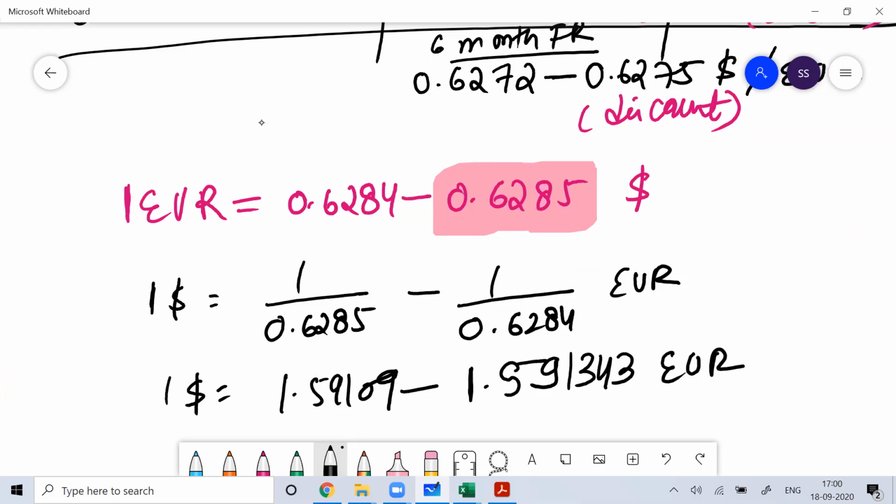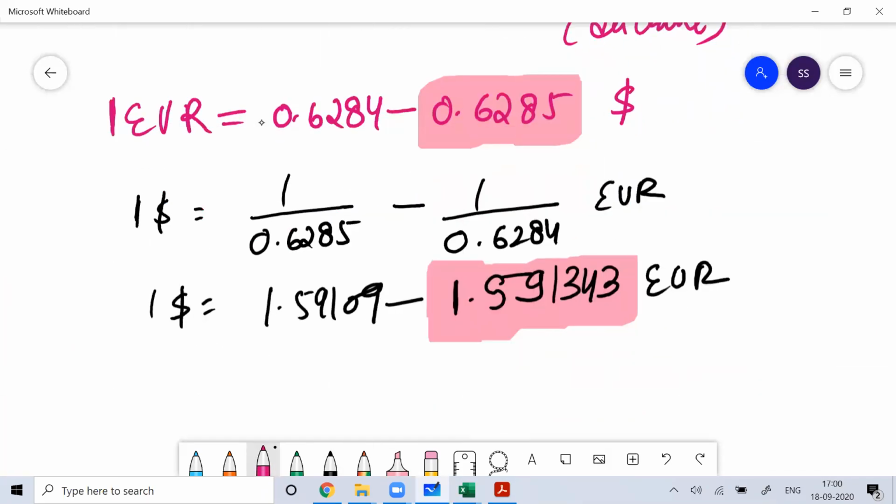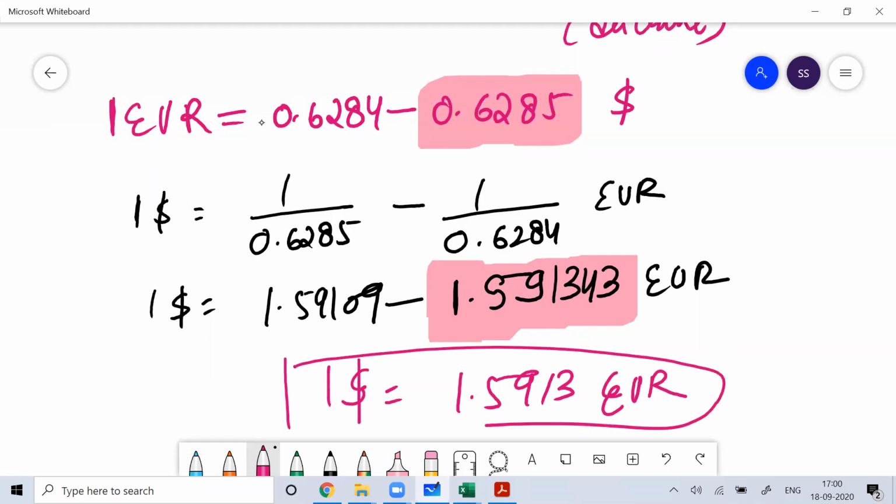So this is the exchange rate you get. So to buy dollar, how much will you pay? That will be 1.5913. Clear? Everyone understanding?